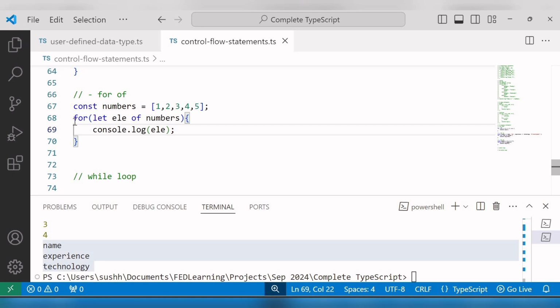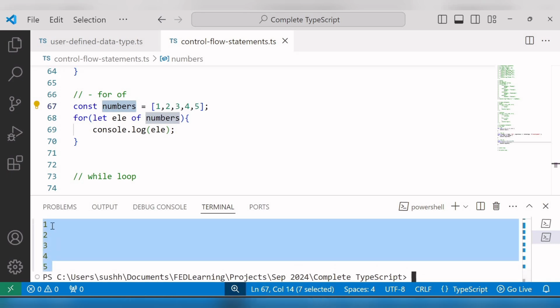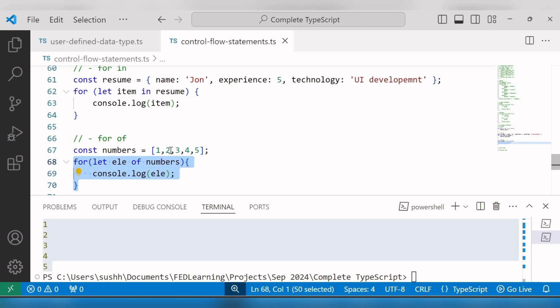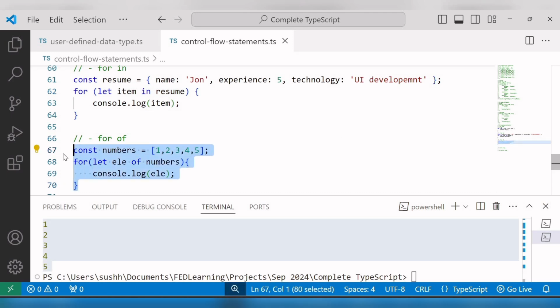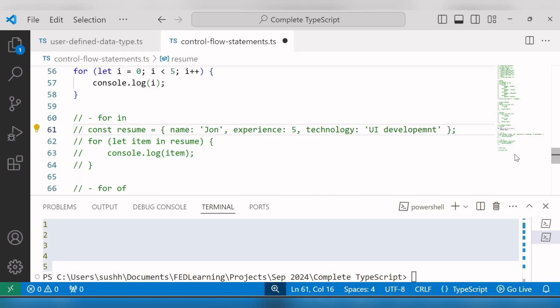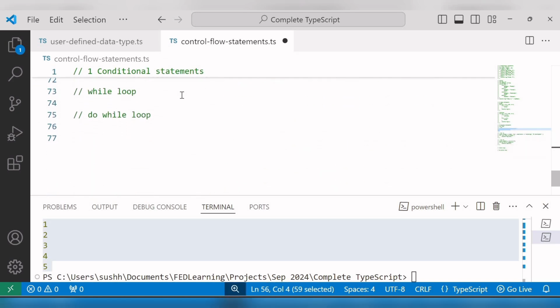So in this case, you can access the values of this numbers array. I'll run this file and you can see the output 1, 2, 3, 4, 5. So if you want to access the values of an array, then you can make use of the for of loop, and if you want to access the properties of an object, then you can make use of the for in loop. Hope you understand the concept of for loop. I'll comment out all these for loop examples, and now we will move on to the next loop, that is the while loop.